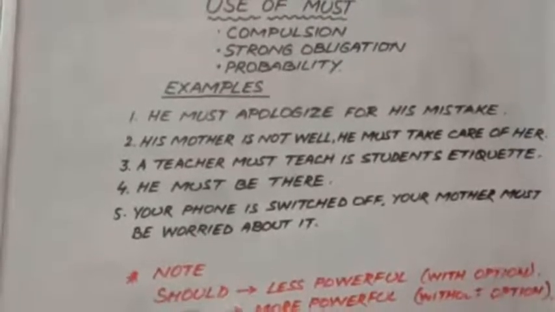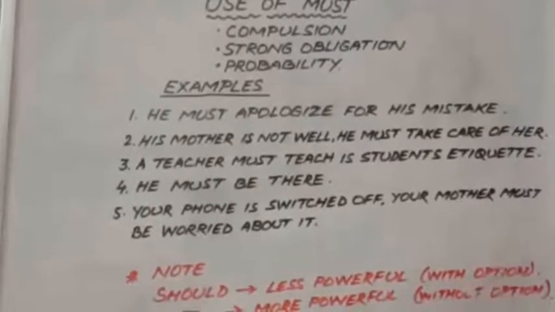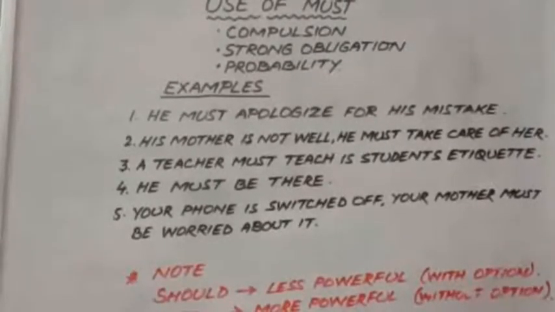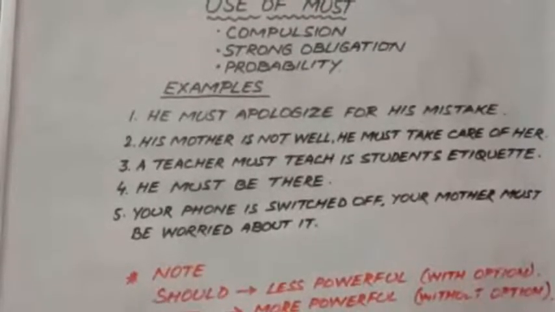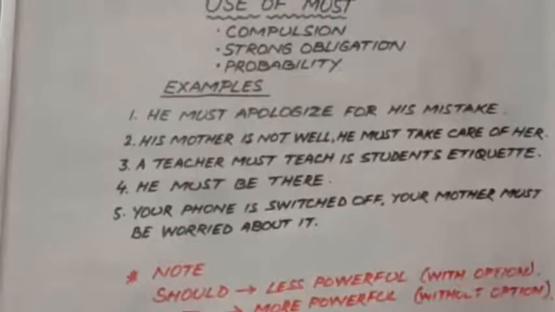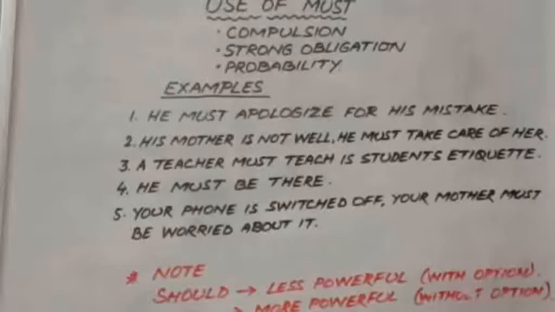I gave this option so that it becomes easy to understand that in these types of sentences we must use the word must. And let's come to the last statement, which says, your phone is switched off, your mother must be worried about it. It says that your mother is worried about your well-being.